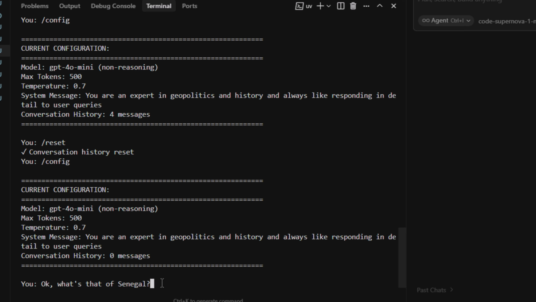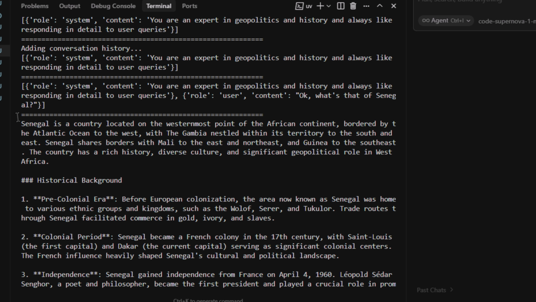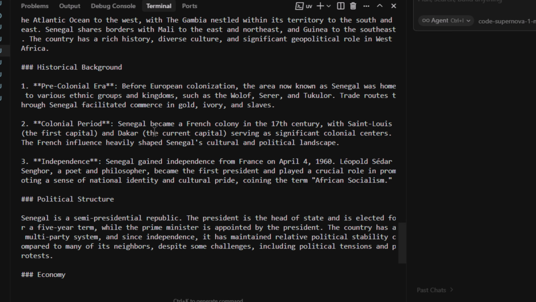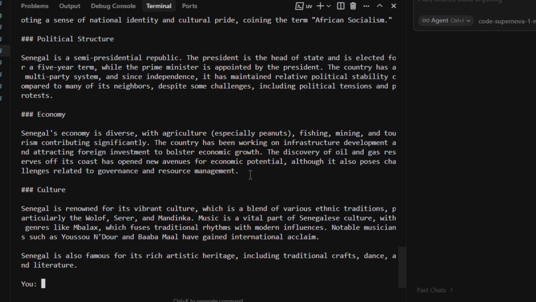So this is a case of the agent being stateless. There is no state, but we are asking the question as if it has remembered what we discussed in the past, but it has not. As you can see, it has not specifically responded with Senegal's capital. It has responded with details because we had our instructional message set where the AI is supposed to respond like an expert in geopolitics and history. It has given us all the information about Senegal, but it seems it has not given us the capital at all, because the agent was stateless. It did not remember the conversation we previously had asking for different capitals. So it has given us all the details about Senegal except its capital. Okay, so let's quit this part.